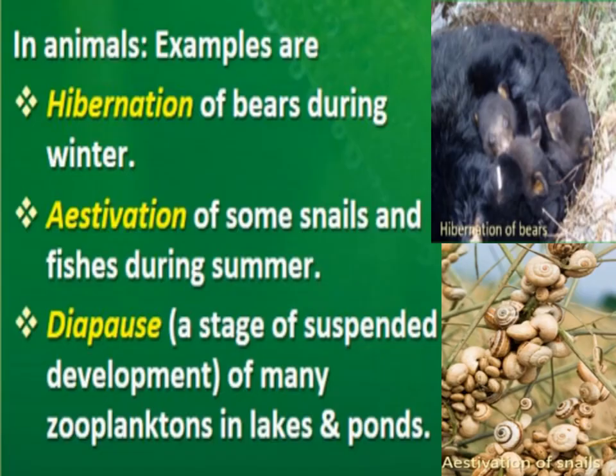For example, many zooplanktons in lakes and ponds show diapause. Their development is suspended. They suspend their development for some time when the conditions are not favorable, and on the return of favorable conditions, they again start their development from that stage only. So diapause is different from hibernation and estivation.